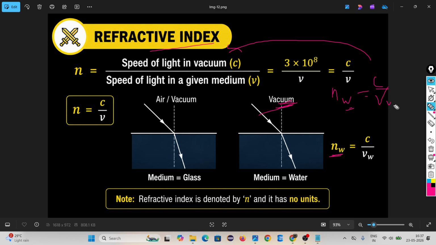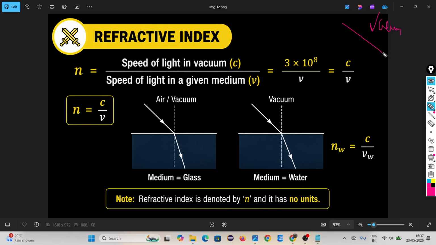Tell me, suppose the light ray is coming from vacuum to diamond. How do you have to write the refractive index? That is vacuum, that is diamond.